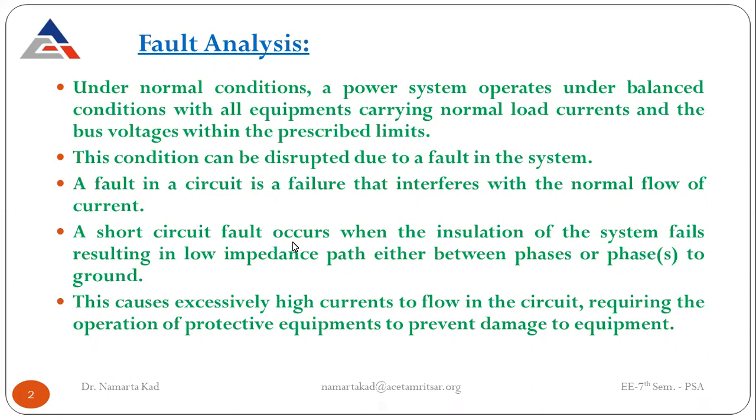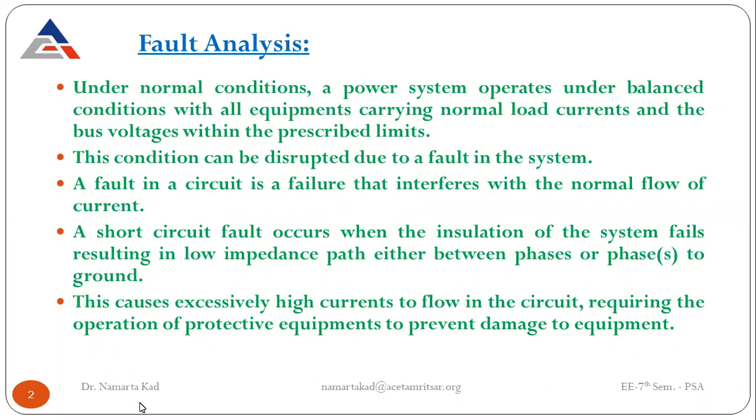A short circuit fault occurs when the insulation of the system fails, resulting in a low impedance path between the phases or to ground. A fault may occur at any part of the system, maybe in some device, some equipment, on the bus bars, between any two lines, between a single line and ground, or a three-phase fault.